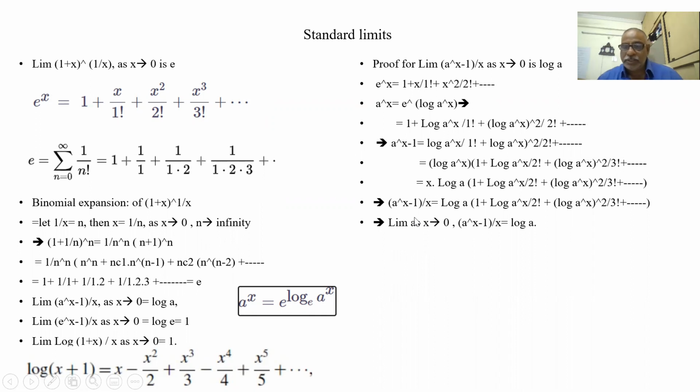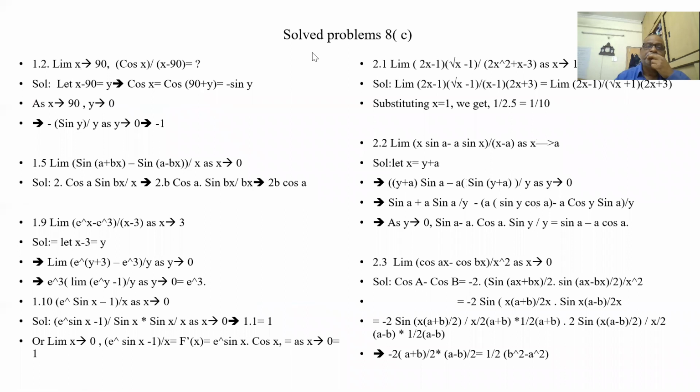Okay, let us see some examples on this. Limit of x tends to pi by 2, cos x by x minus pi by 2. See, cos pi by 2 is what? 0. Pi by 2 minus pi by 2 is also 0. So 0 by 0. So I have to convert it into sin x by x.